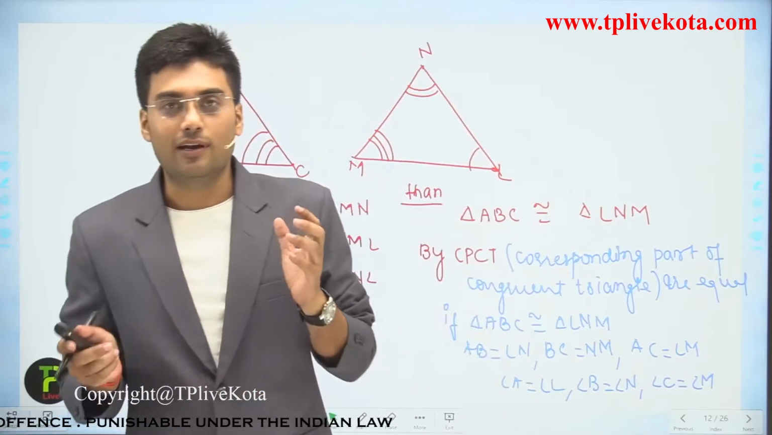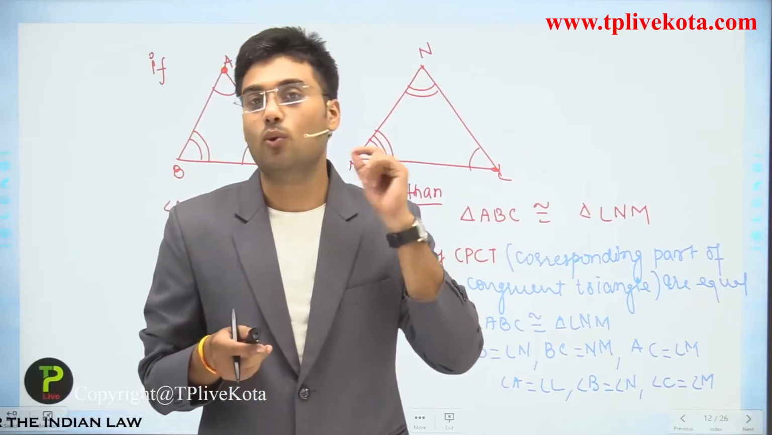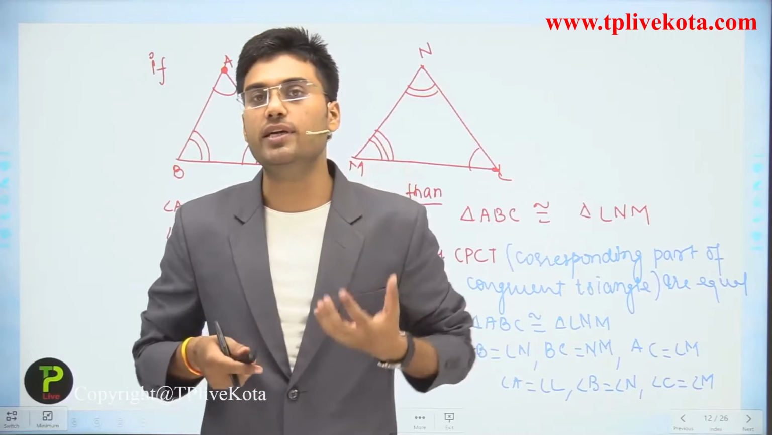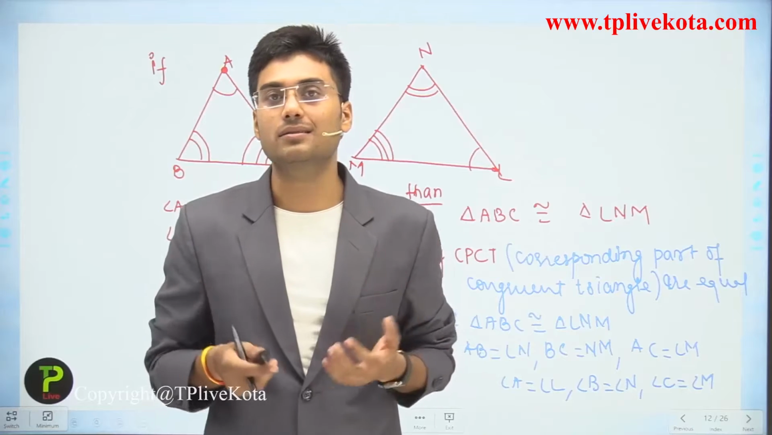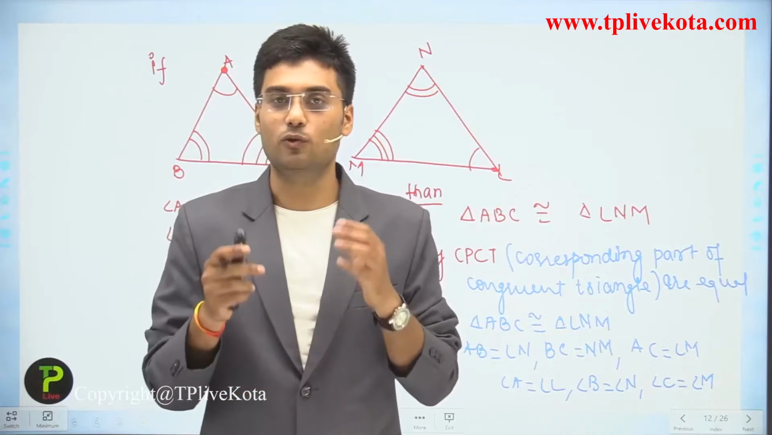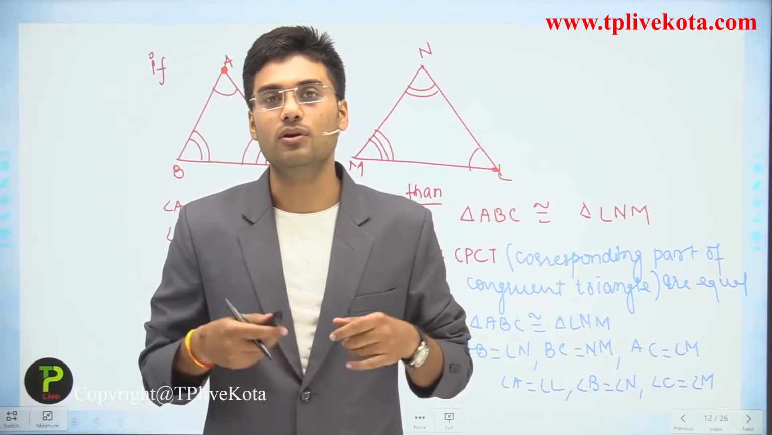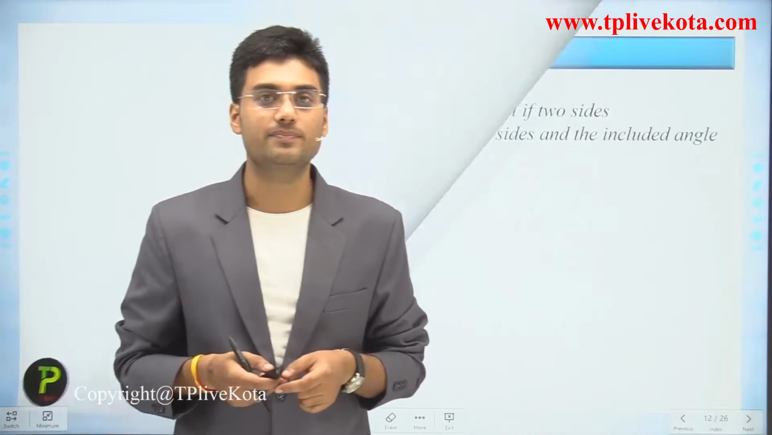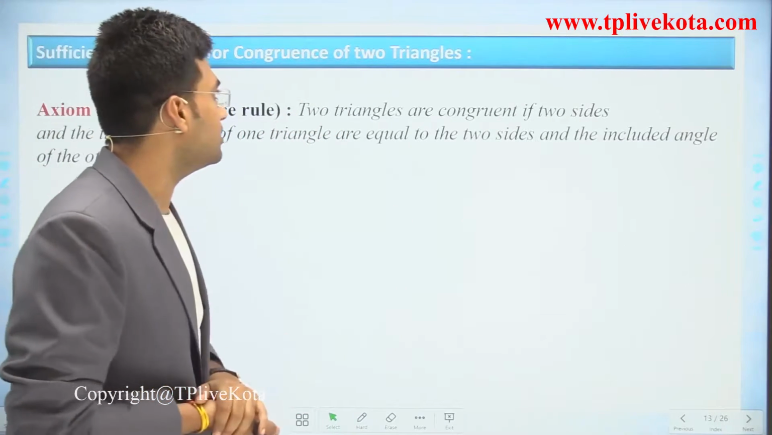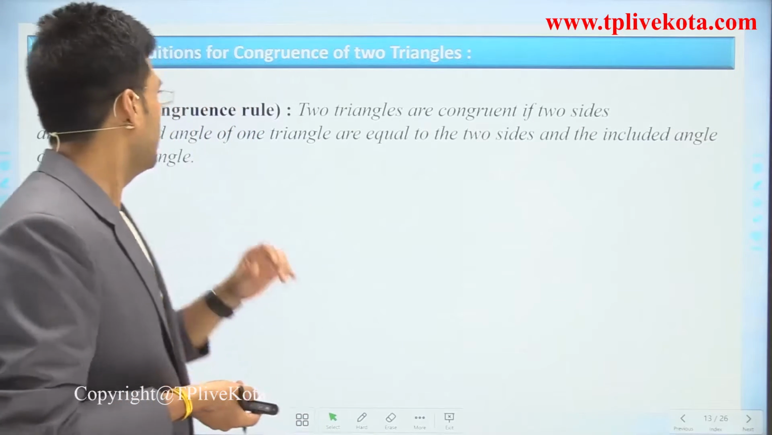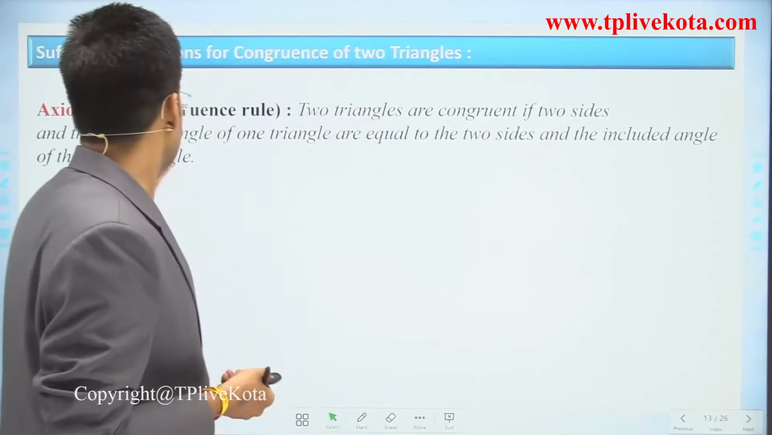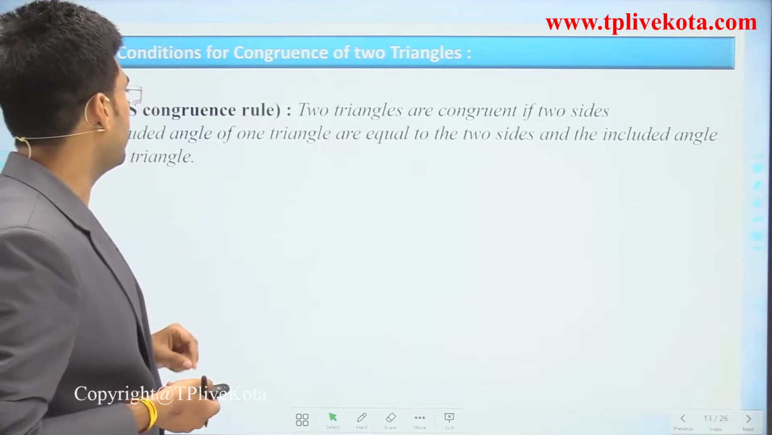But now we don't need to check all the angles and all the sides, because mathematicians developed some sufficient criteria to prove the triangles are congruent. So let's discuss the sufficient criteria to prove the triangles are congruent or not. The first is the sufficient criteria for congruency of triangles. We use the first criteria as an axiom. So this is the SAS congruency rule.